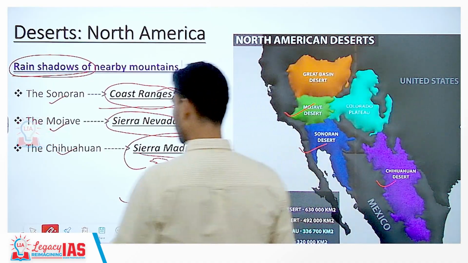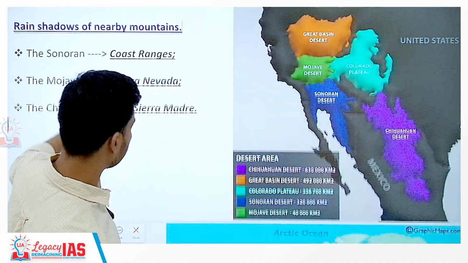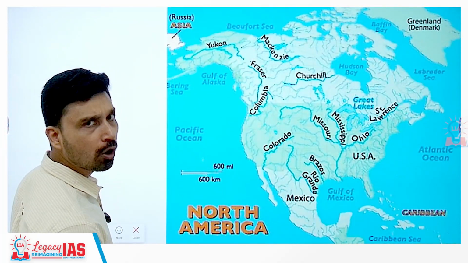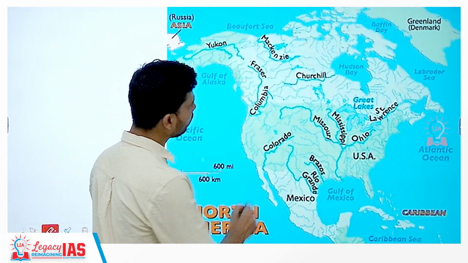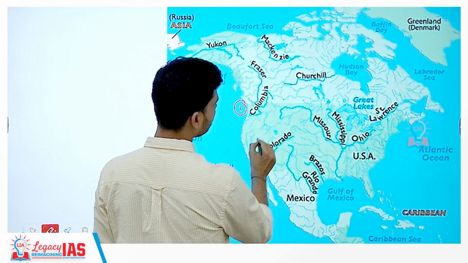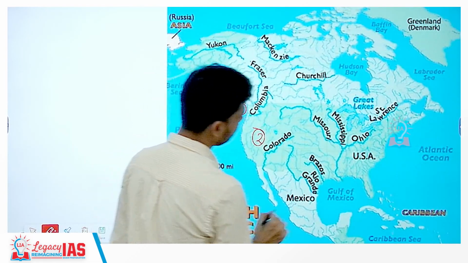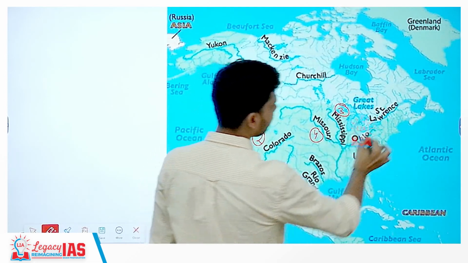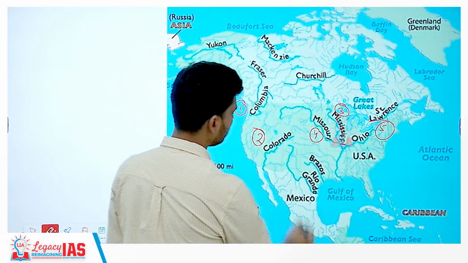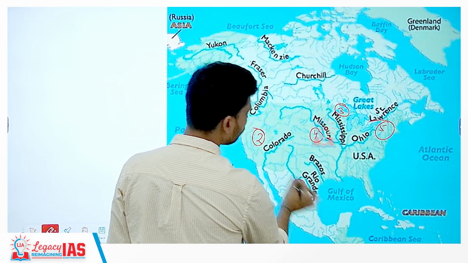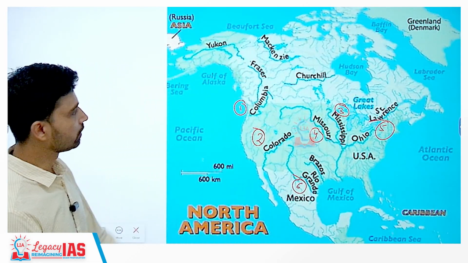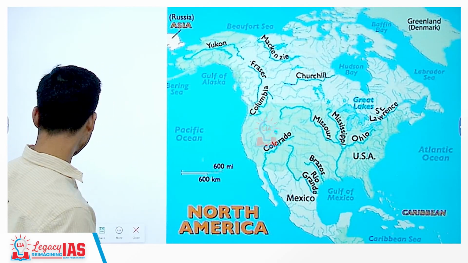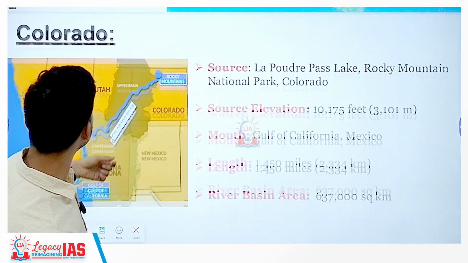So that is how we can explain this desert formation here. Now last, we can take a look at the important rivers of North America. The important rivers are the Columbia River, Colorado River, Mississippi River, Missouri River, and St. Lawrence River. And further flowing in Mexico, you have the Rio Grande River. These are the 6 major rivers that you can find in the North American continent. So let us discuss them one by one.